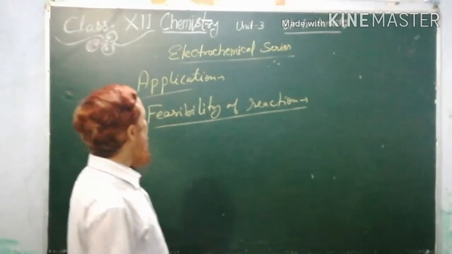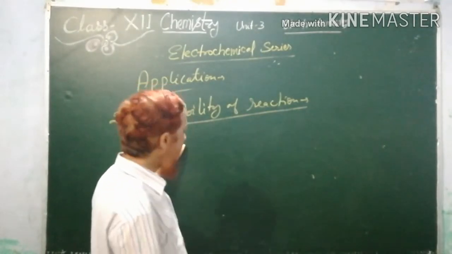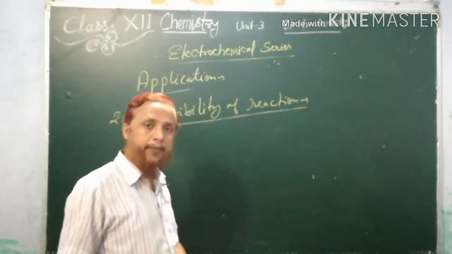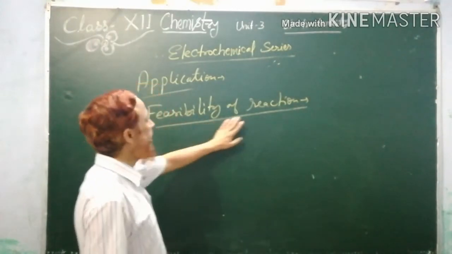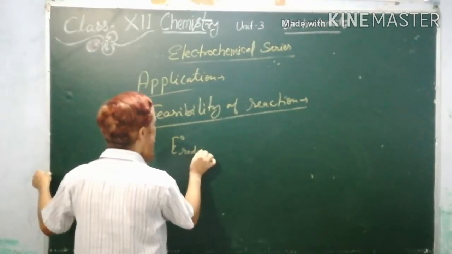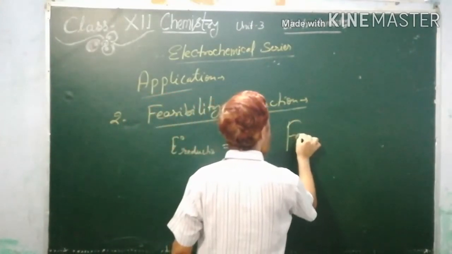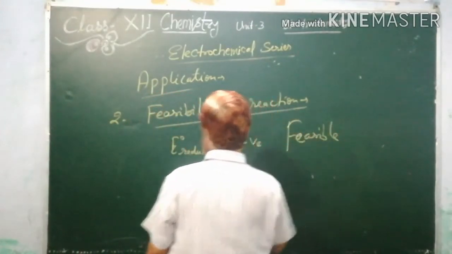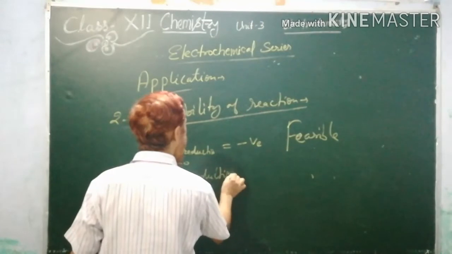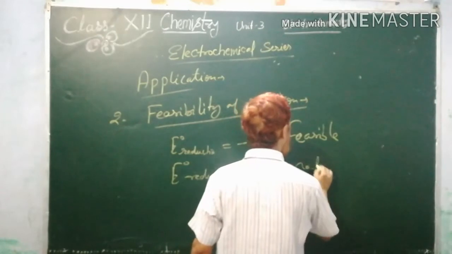The second application is, with the help of the electrochemical series and standard reduction potential, we can predict whether the given reaction will be feasible or not. Means the reaction will be possible or not. So, feasibility of reaction. For that, if E naught reduction is negative, then the reaction will be feasible. Remember. And if E naught reduction comes positive, then it will not be feasible, means the reaction will not be possible.